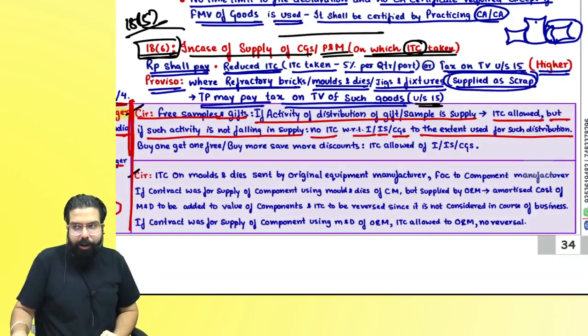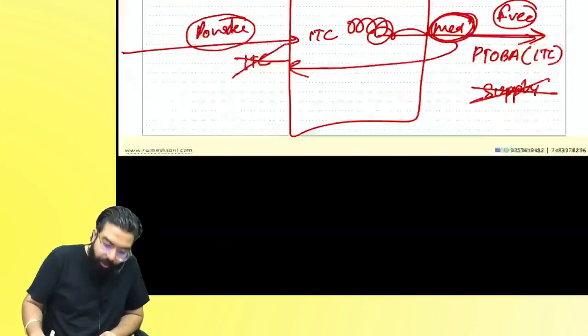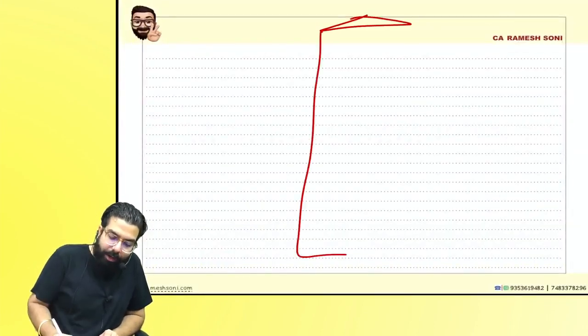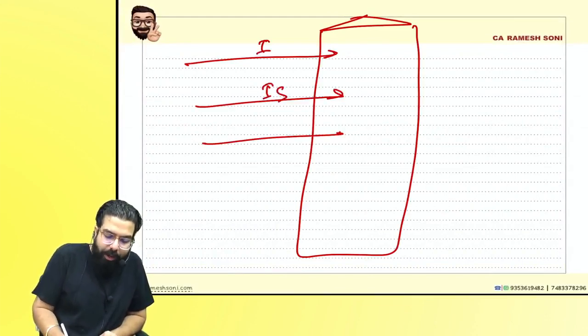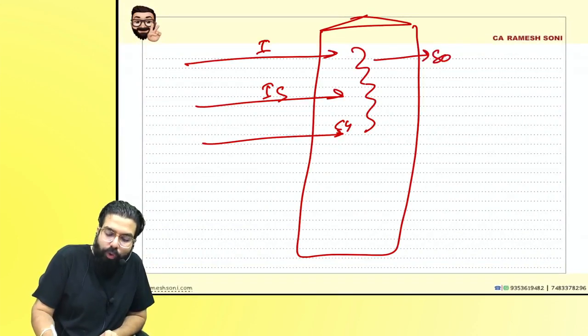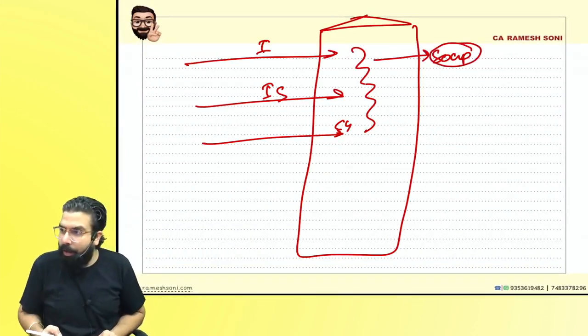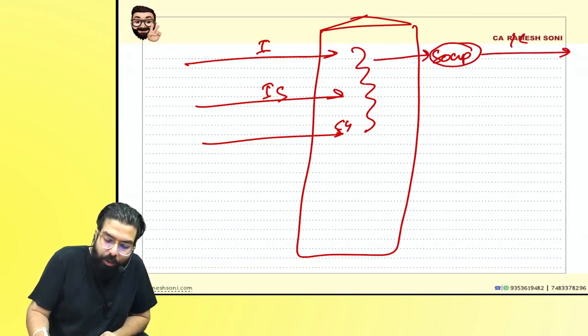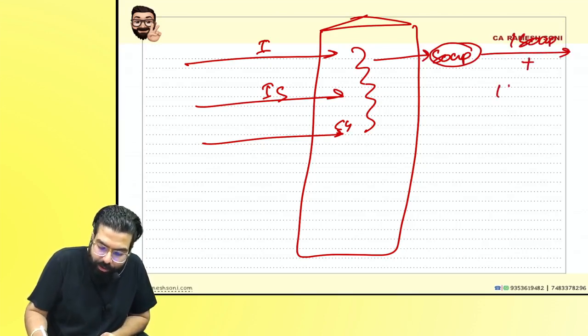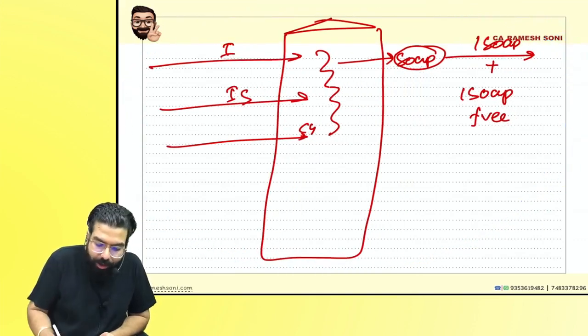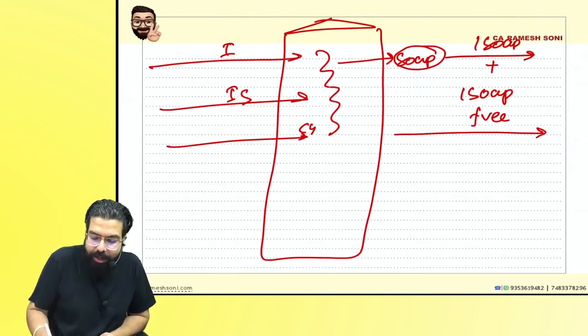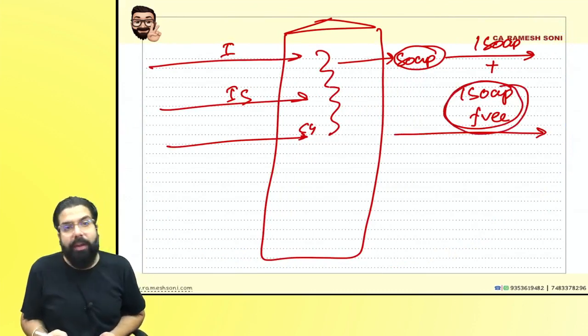Then people asked, sir, you know what we are doing? We are buying inputs, input services, capital goods, okay? And with this we are making soap, okay everyone? And we are giving one soap plus one soap free. Now the officer told Ramesh, listen, if you are giving one soap free, I will not give you the ITC with respect to this soap.